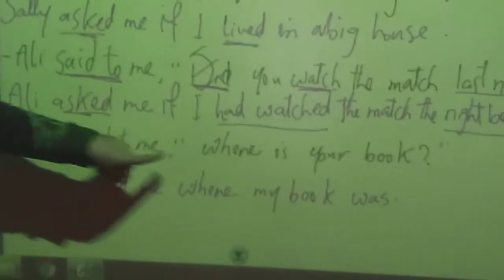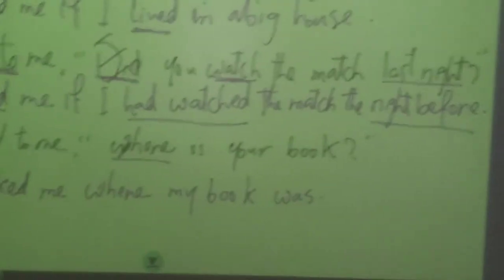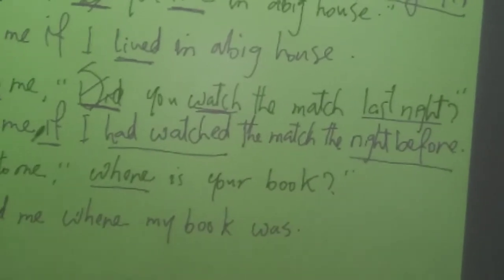Sarah said to me, where is your book? Here it's a question using a question word which is where, like when, where, how many, how much, and so on. Here, the only difference is that we can't use if to join. Why?